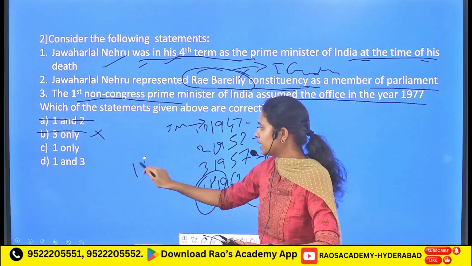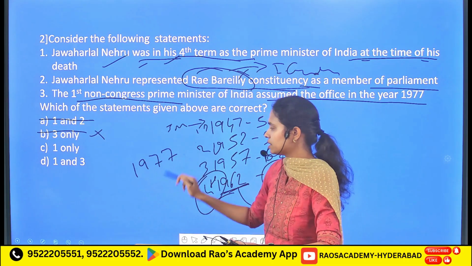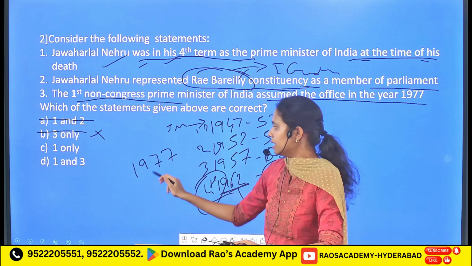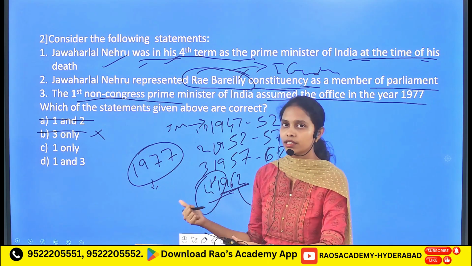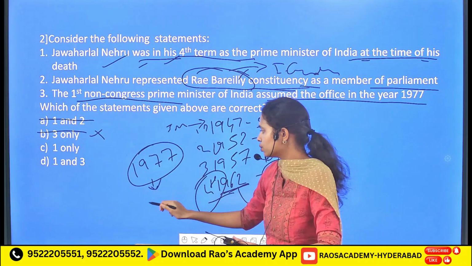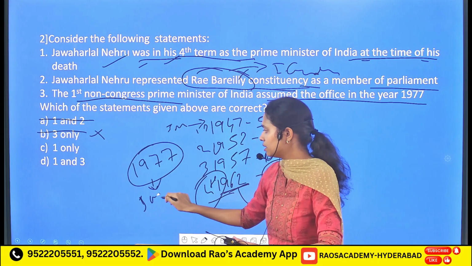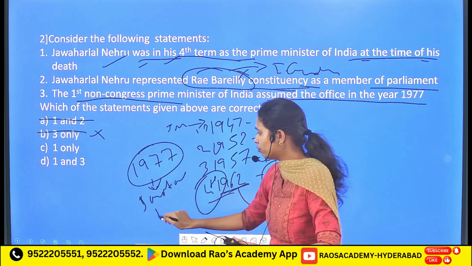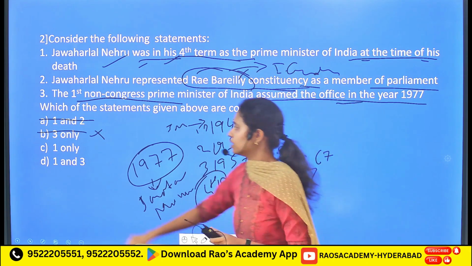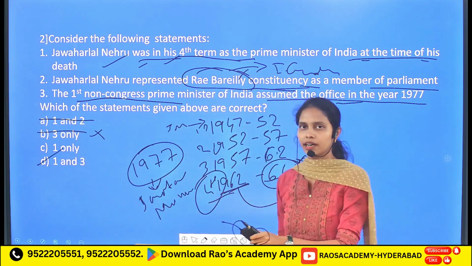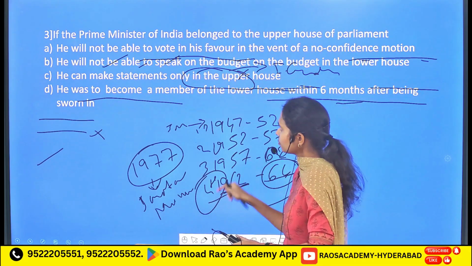That means 1977 is the first year after the Emergency. It is during this year that the first non-Congress government was constituted, that is the Janata Party under the Prime Ministership of Morarji Desai. So it is again a correct statement. So the answer is 1 and 3. Option D is the correct statement.